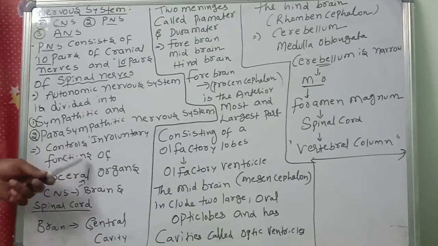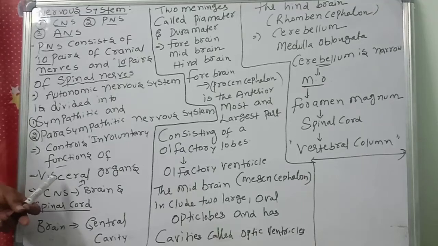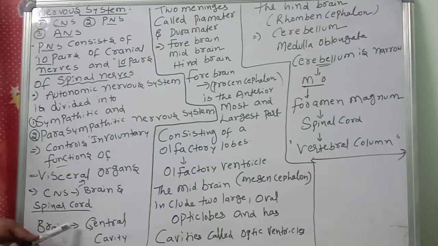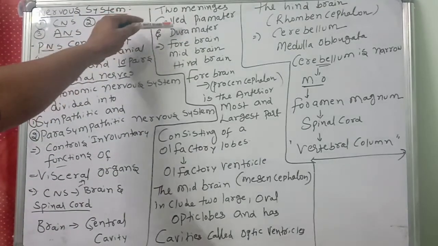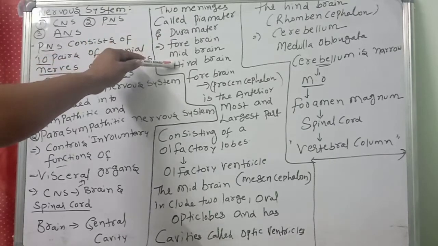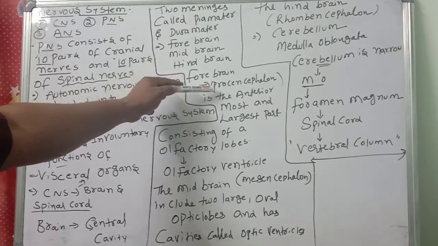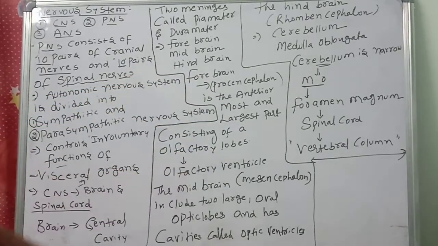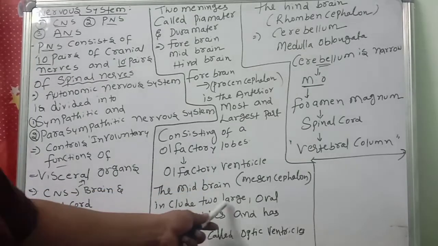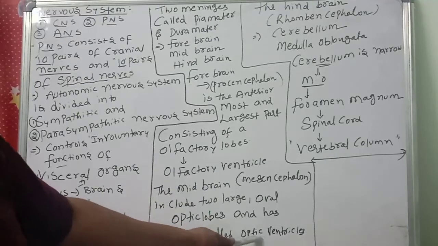They control the involuntary functions of visceral organs. What are the visceral organs? Kidney, liver, like I said. Then the central nervous system is divided into brain and spinal cord. The brain is located in the central cavity. It is protected by two meninges called pia mater and dura mater. The brain is divided into forebrain, midbrain, hindbrain. The forebrain, prosencephalon, is the anterior most and largest part consisting of olfactory lobes and olfactory ventricles. The midbrain, mesencephalon, includes two large oval optic lobes and has cavities called optic ventricles.